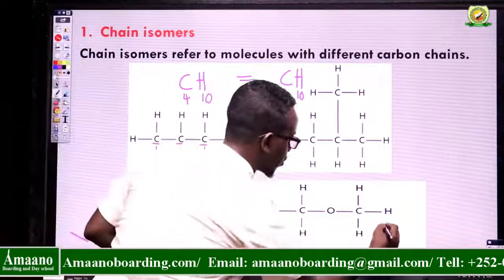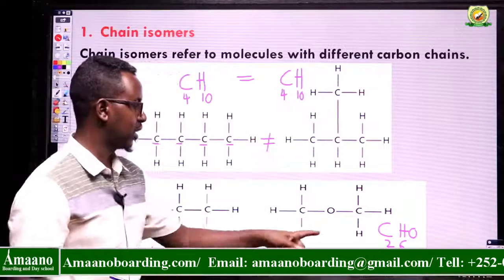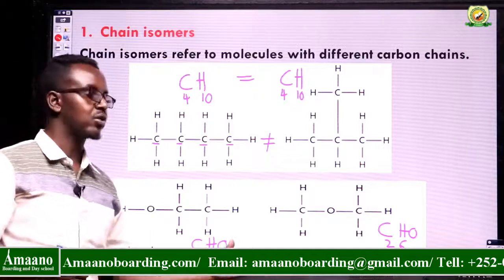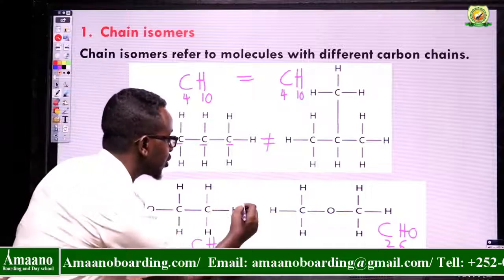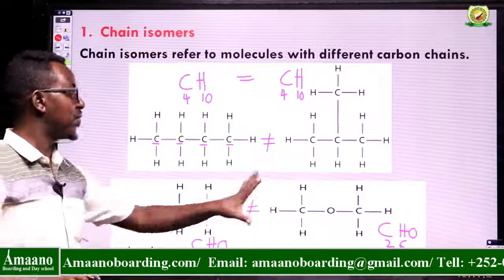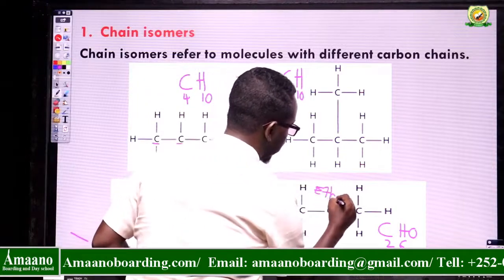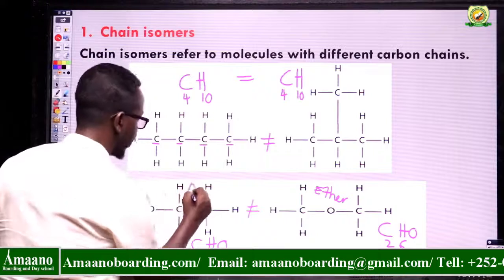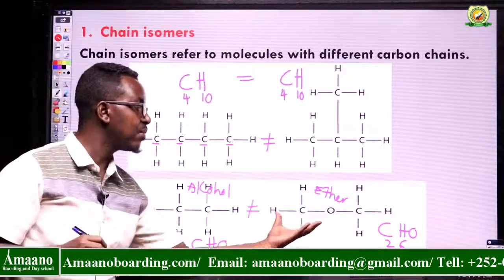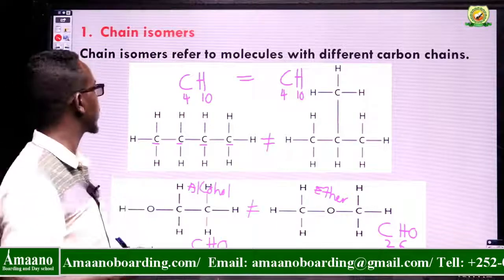This contains carbon, hydrogen, and oxygen, 2, 6. So I can say C2H6O1 is the same as C2H6O1. They have the same molecular formula but different structures. The arrangement is different. These two are in different families. One is the family called ether, the other is the family called alcohol. But they have the same molecular formula but different structures. So these are called structural isomers.